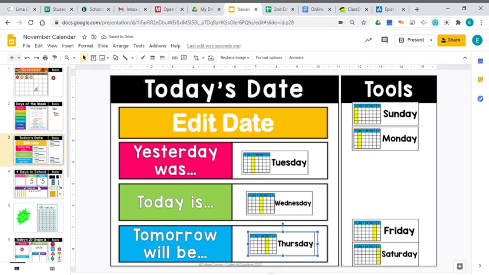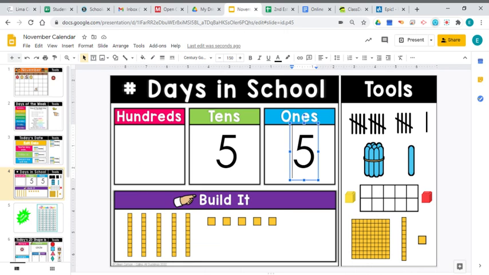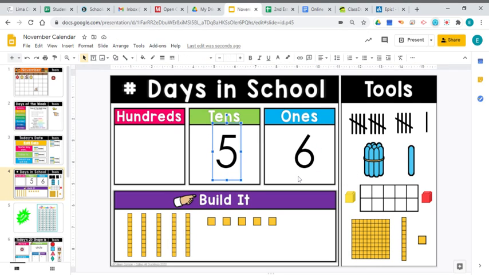Let's go ahead and count how many days we've been in school. And yesterday we were in school for 55 days. So we're going to change that. And we're going to put a 6 there. A 6, because today we've been in school for 56 days.